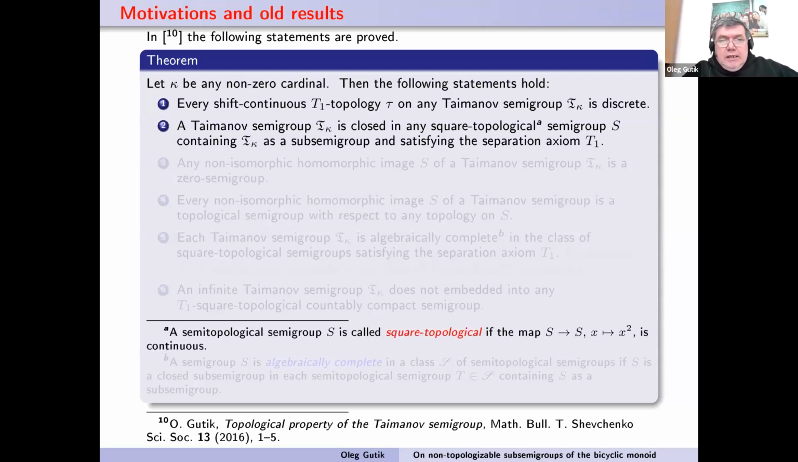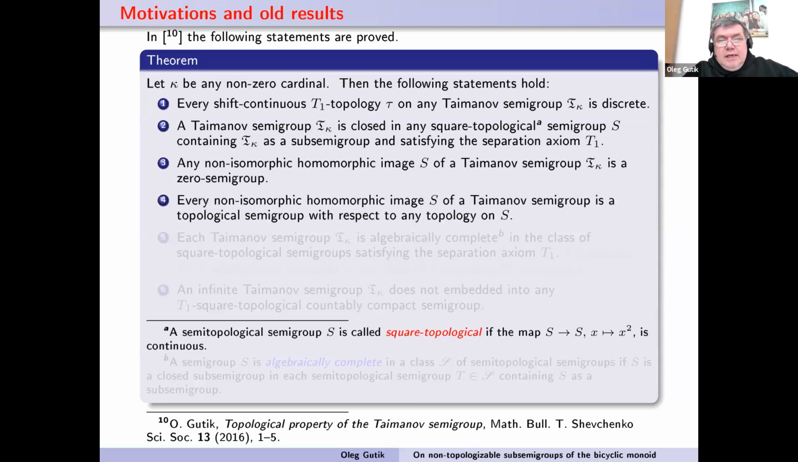Next, a Taimanov semigroup T_kappa is closed in any square topological semigroup which contains the Taimanov semigroup as a subsemigroup and satisfies the separation axiom T1. The following: any non-isomorphic homomorphic image of a Taimanov semigroup is a zero semigroup.